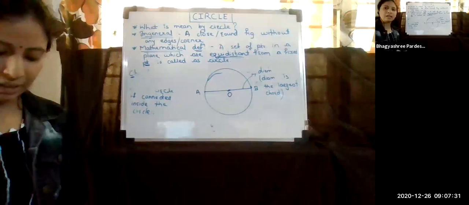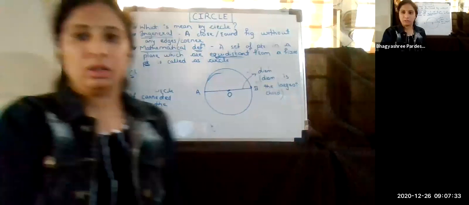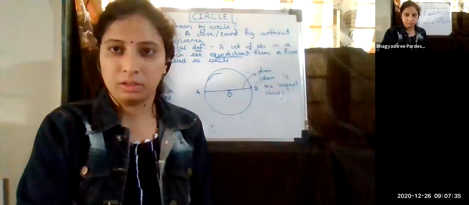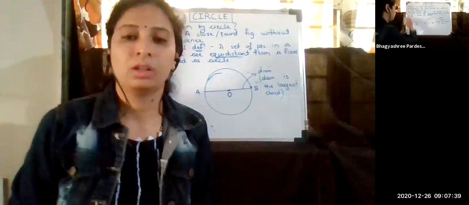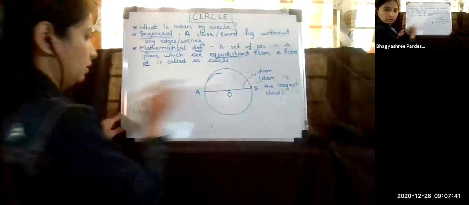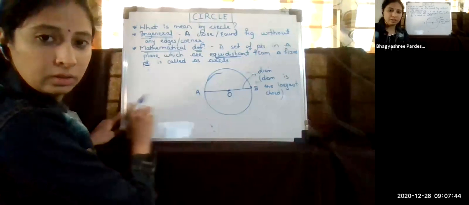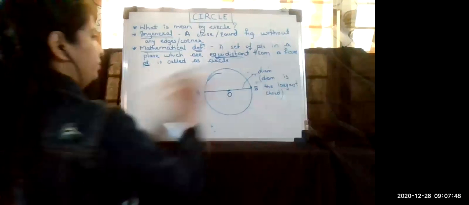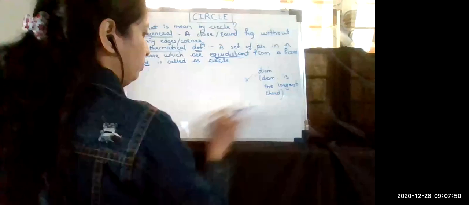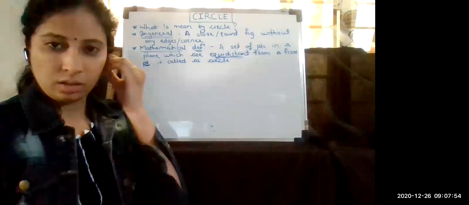Okay, so these are all the basics for the circle. Now, okay. Yes, Devendra, what's your problem, beta? Devendra, you have raised your hand. Any problem? Okay.